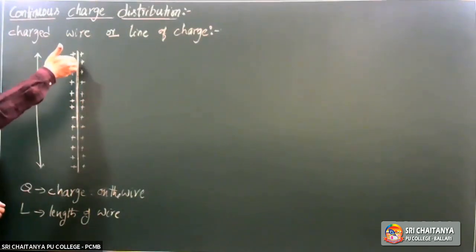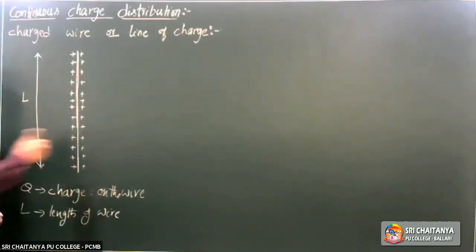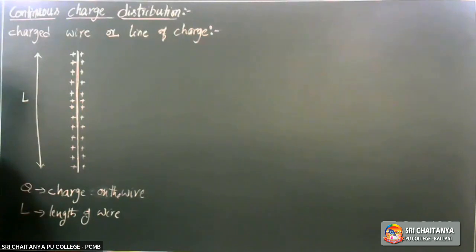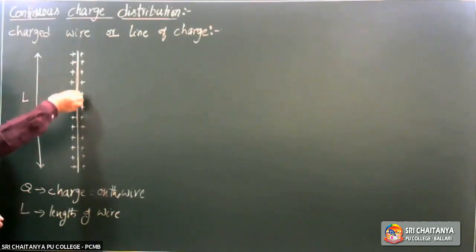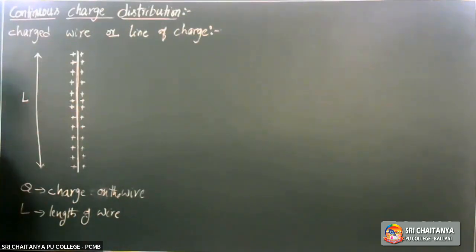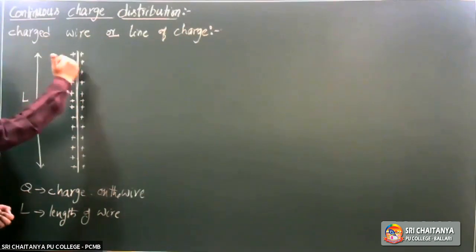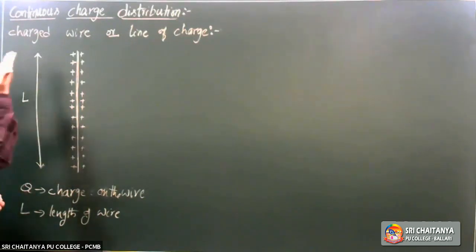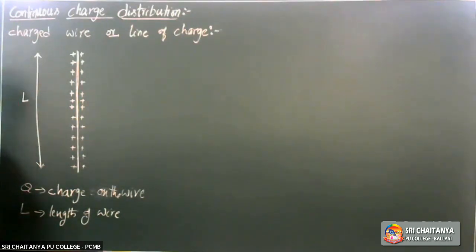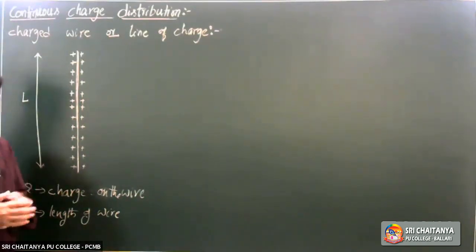Whatever charge Q is given, it is distributed on that wire continuously, there is no gap. So this is an example for continuous charge distribution. Simply to say, it is not a point charge.